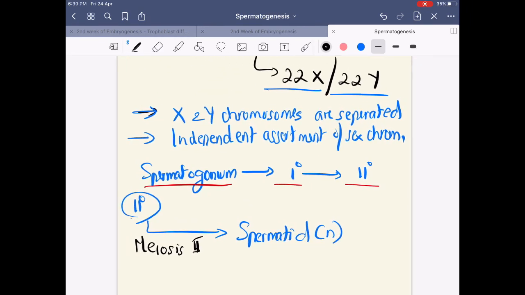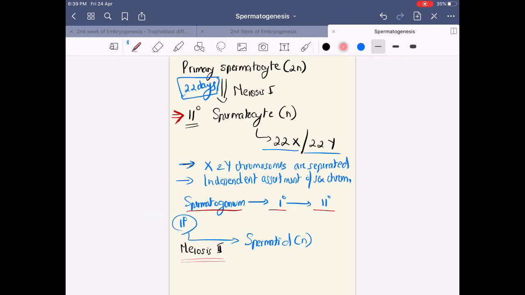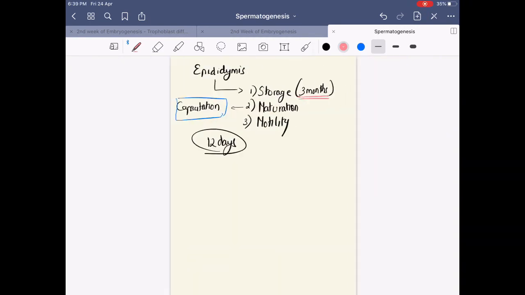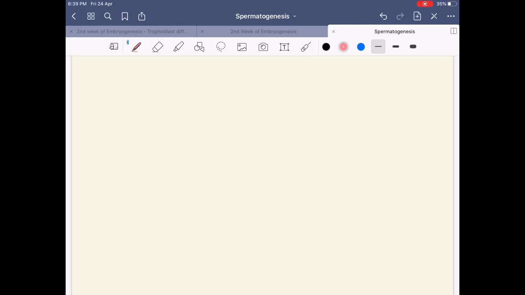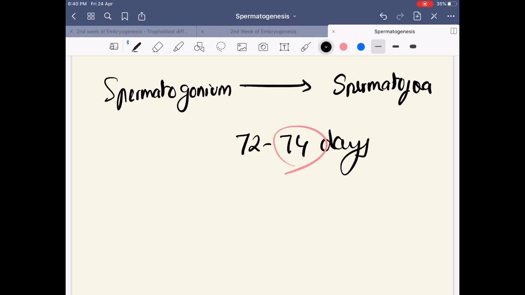And after that you have the secondary spermatocyte to spermatid. This actually occurs within a few hours itself. Meiosis 2 occurs within a few hours, but the total time taken for spermatogenesis completely, that is from the stage of spermatogonium to the stage of spermatozoa, takes about 72 to 74 days. It's better you go for 74 days as an option if you are asked in some competitive examination. 74 days is the commonly accepted answer.